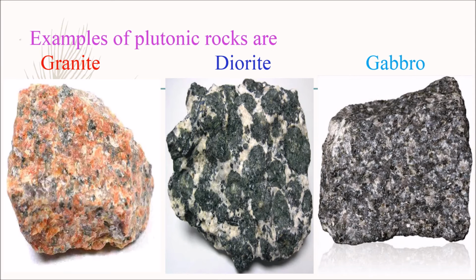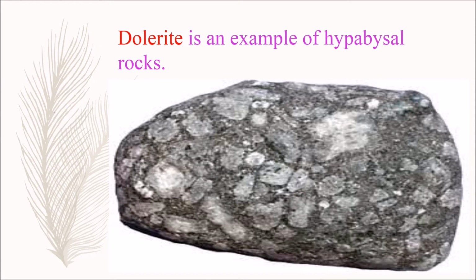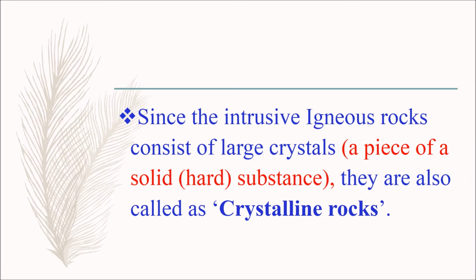Examples of plutonic rocks are granite, diorite and gabbro. Here we can see the picture of granite, diorite and gabbro. Dolerite is an example of hypabasal rocks. Here we can see the picture of dolerite. Since the intrusive igneous rocks consist of large crystals, crystals means a piece of a solid substance.